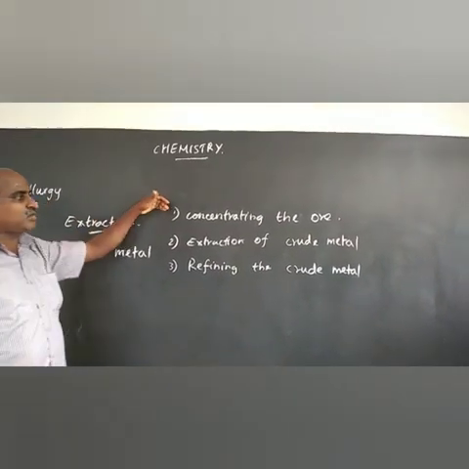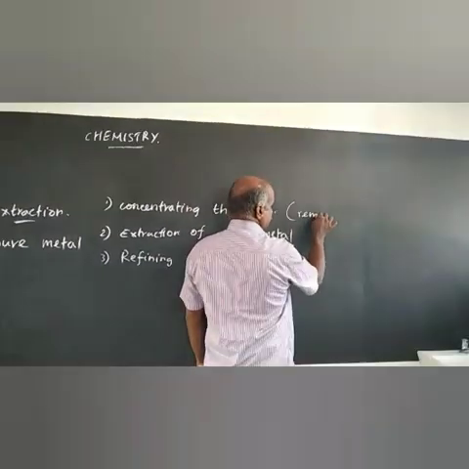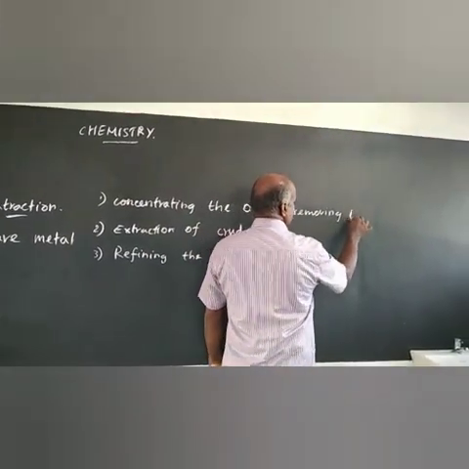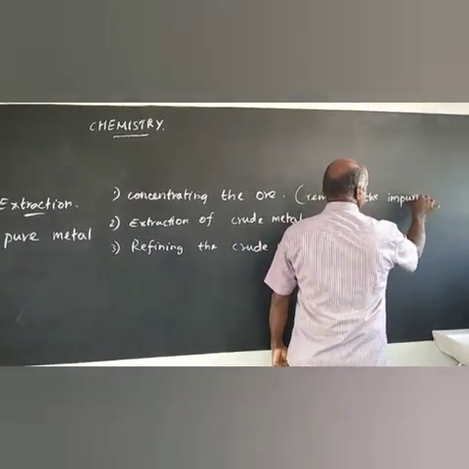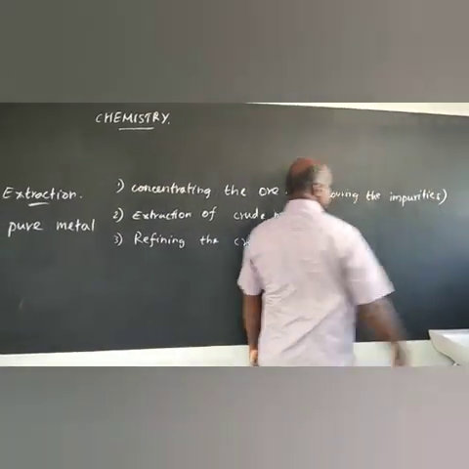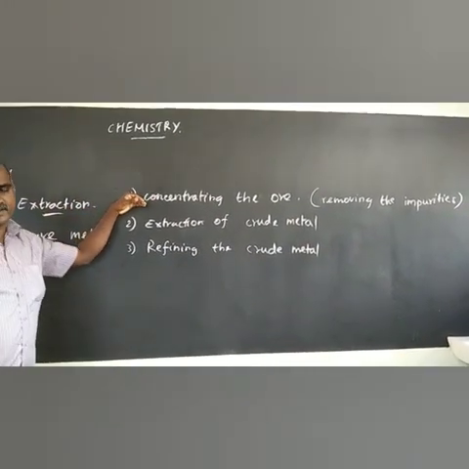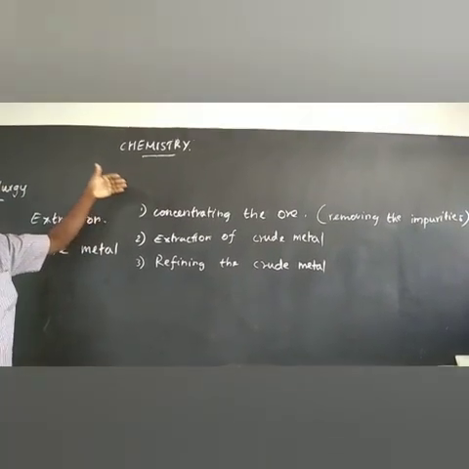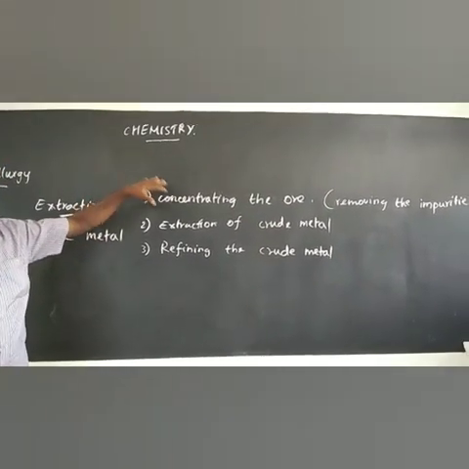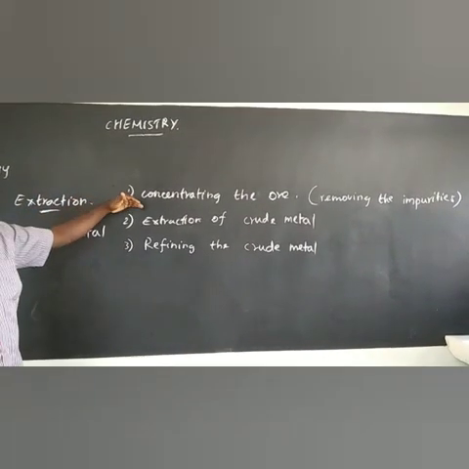Now concentrating the ore means just removing the impurities in the sample, so that the concentration of the ore will be high. First, more impurities will be there. Then after concentrating the ore, there will still be impurities, but fewer, and the ore will be dominant.